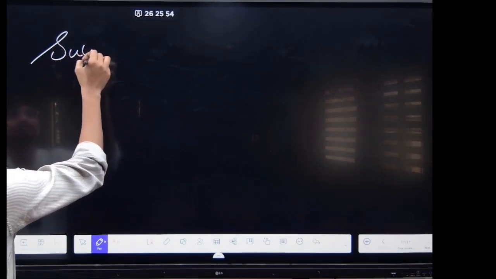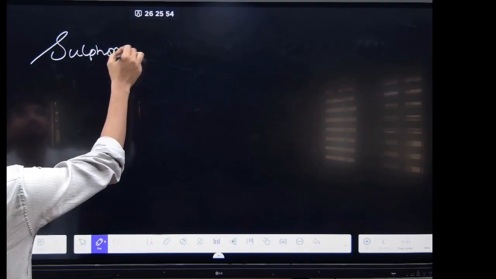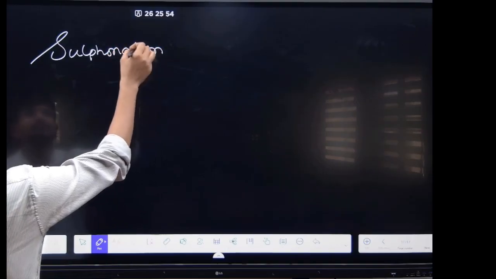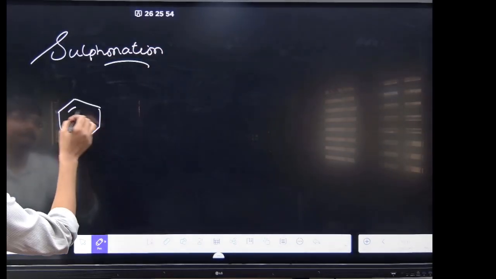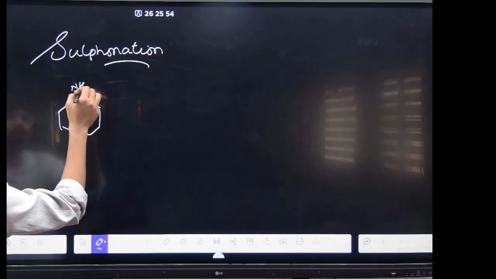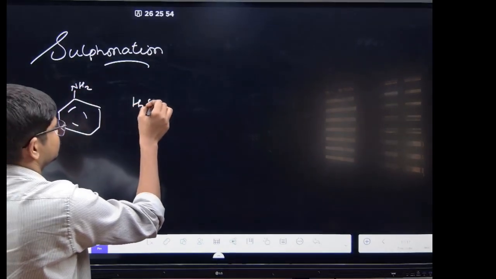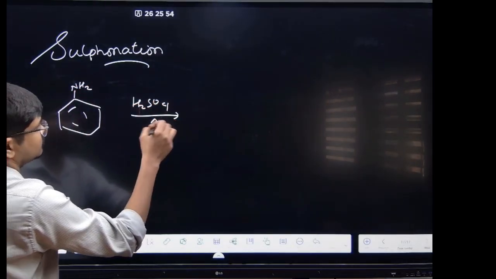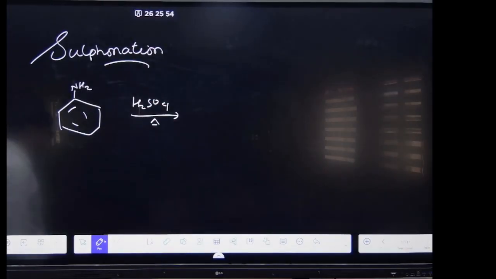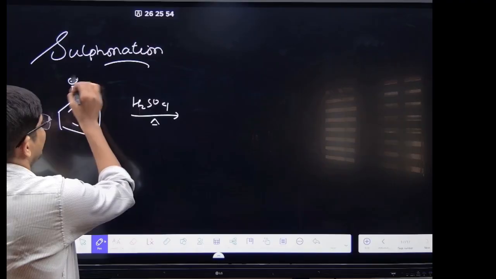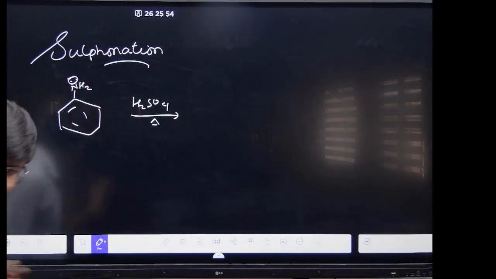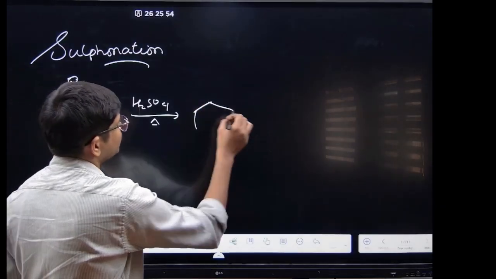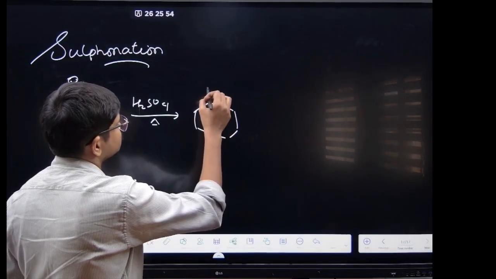Sulfonation. See, suppose you have NH2, H2SO4 and the heat, right? And the heat is there. It is a ortho-para directing group. Major product will be your, at the para position.